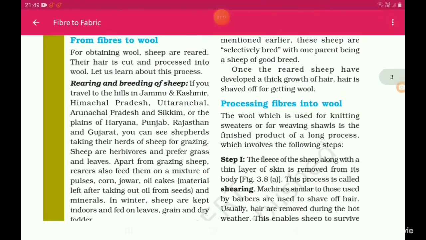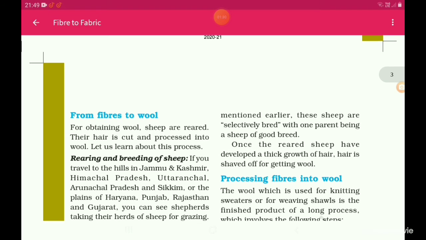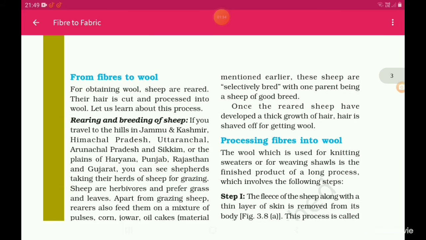As mentioned earlier, these sheep are selectively bred, with one parent being a sheep of good breed. Once the sheep have developed a thick growth of hair, the hair is shaved off for getting wool.